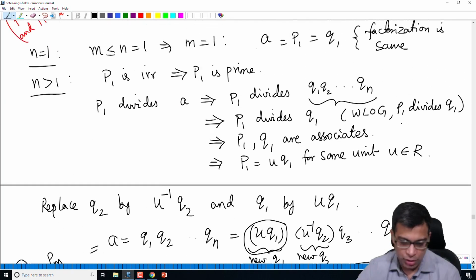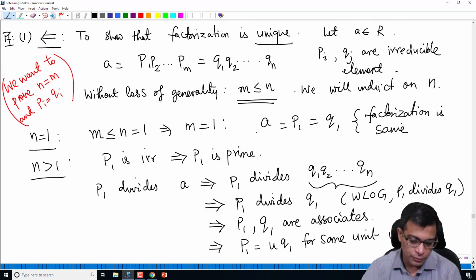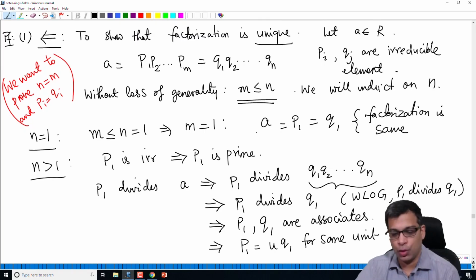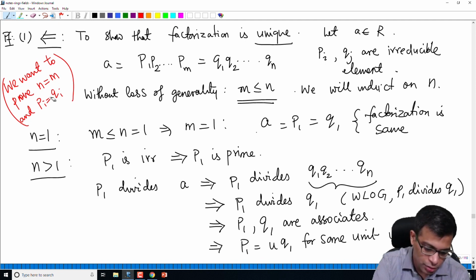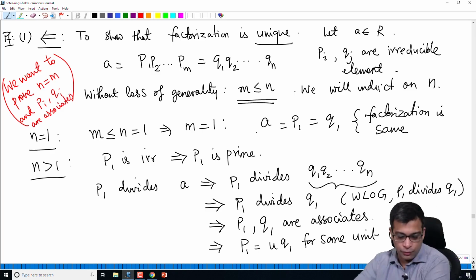Okay, so I really should say, when I write pi is equal to qi, I am not really claiming that they are the same, but I am claiming that they are associates. So we have shown this. Okay, so I should correct this: pi and qi are associates. So we have proved that.